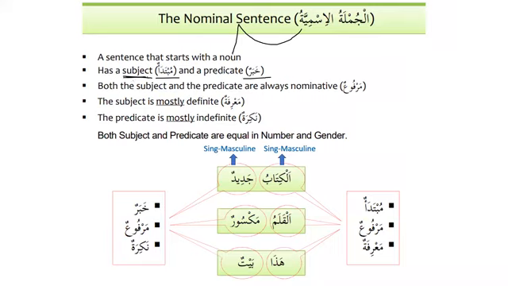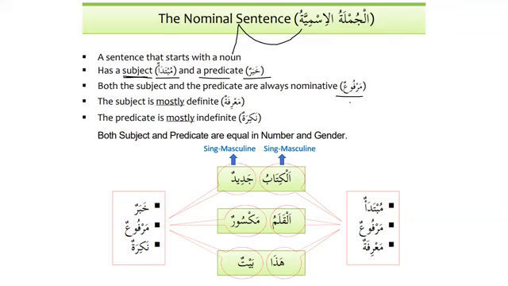For example, when we say hadha, this, it is mubtada'un, a subject. Now you are waiting for the news, for the khabar. When I say hadha, the meaning is not clear. But when I say hadha kitabun, the meaning is clear, and it becomes a complete nominal sentence. The second part is called the predicate, or khabarun. Both the subject and the predicate are always nominative.